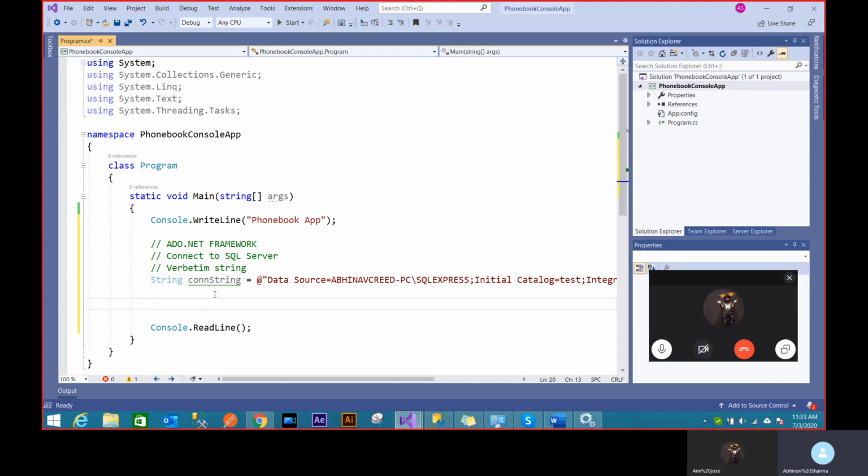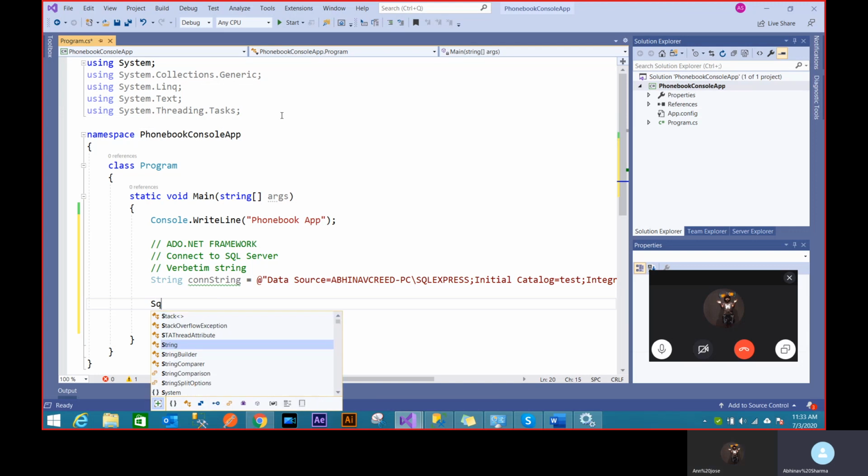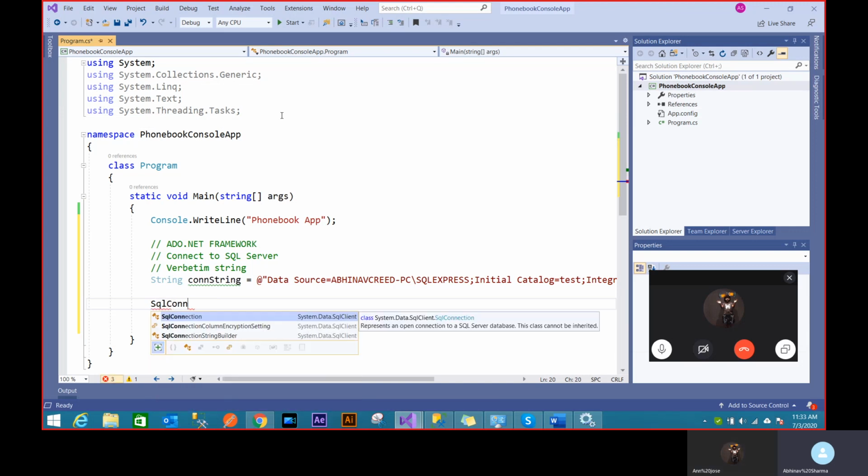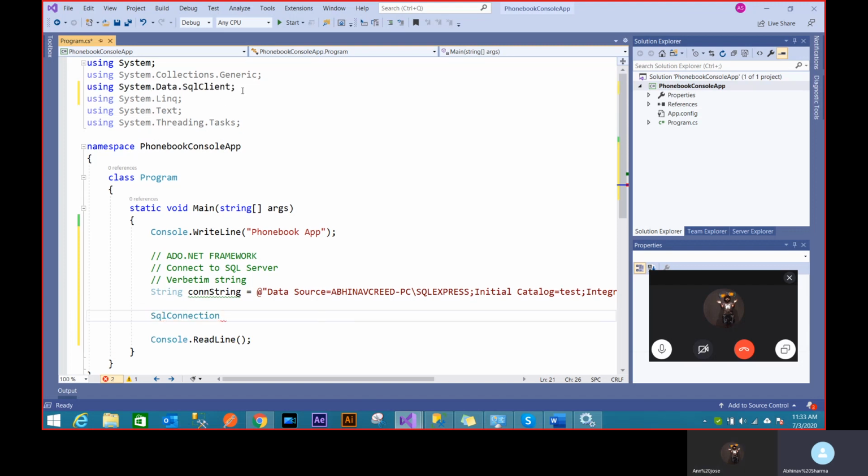Now I want to connect, so I want to use the System.Data library. As you can see, there are references here to all those libraries, right? You can't see any reference to System.Data here. Now if I start typing SQLConnection, you won't be seeing any SqlConnection. Visual Studio is very smart, because it knows you don't have that reference. I shouldn't really see that class here, but because it knows you're talking about this and it's inside your references somewhere, it knows you can use these references to create the connection. So if I just press enter, it automatically adds that using directive there. That's a helper thing that Visual Studio provides to you.